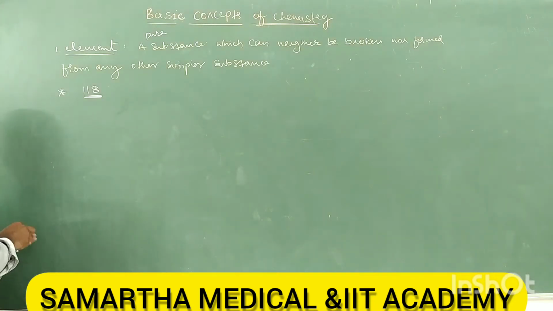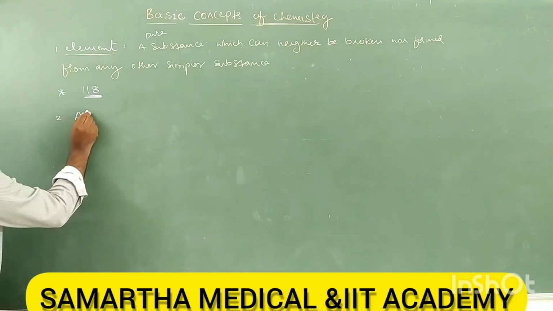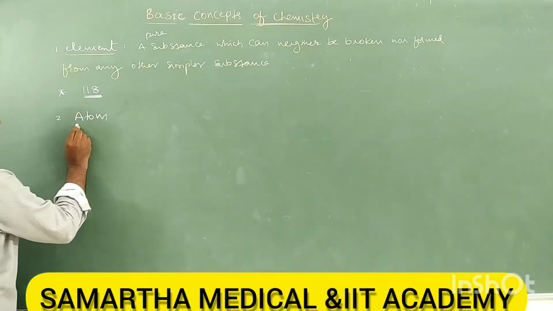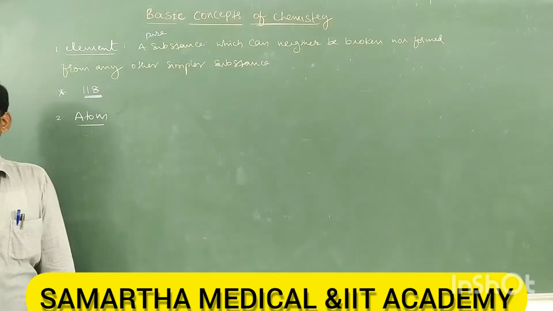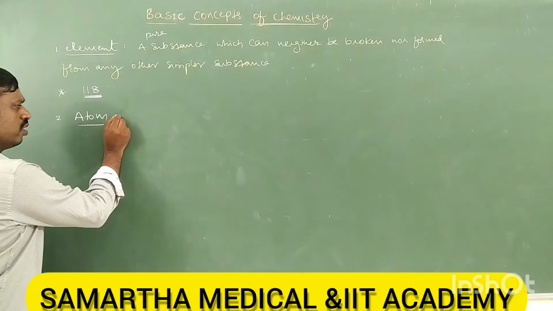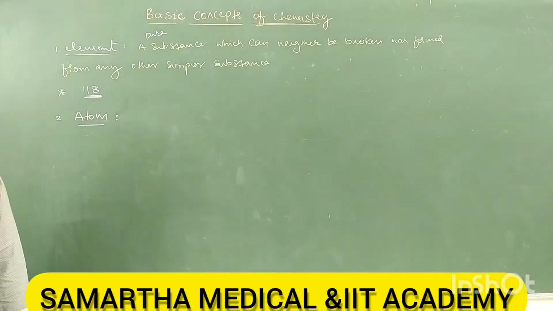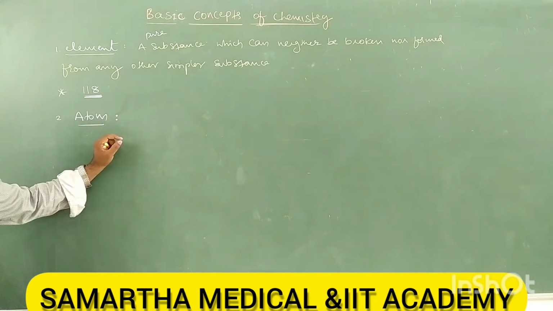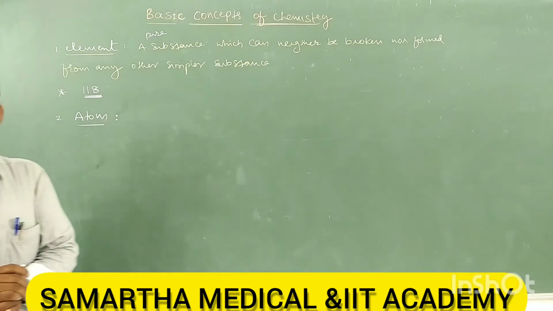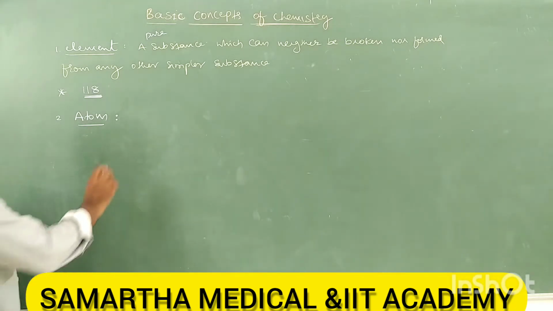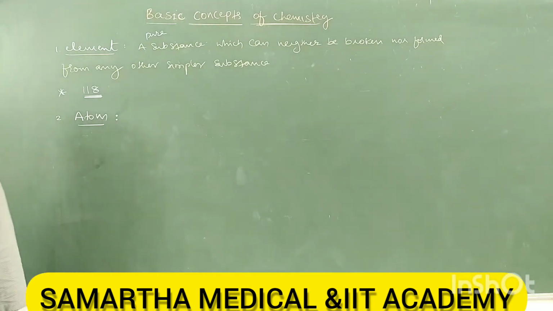Next, let us see what is atom. Second one is atom. So what is atom and its important characteristics? Before what is atom, we will study who discovered atom first. This atom was discovered by Dalton. You might have studied in first PUC Dalton's atomic theory, no?